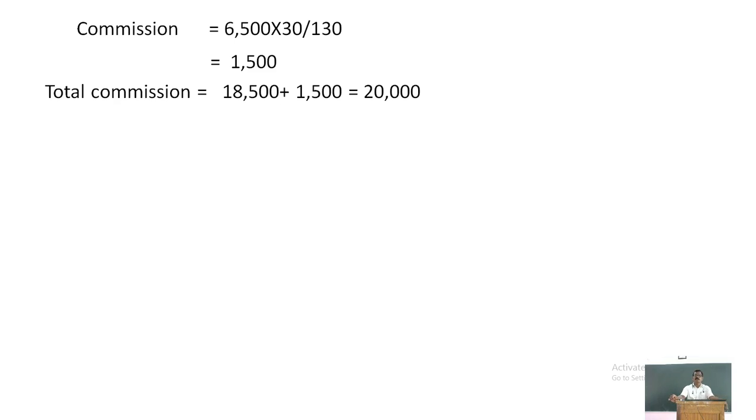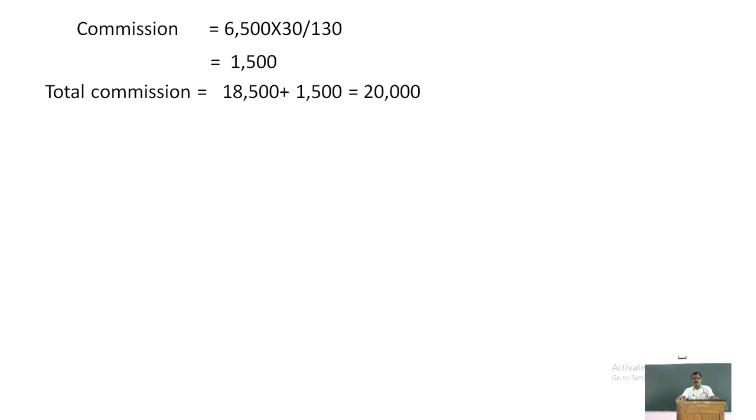The balance of 6,500 includes 30% commission, meaning it is 130%. Therefore 30% of this is 1,500. The total commission will be 18,500 plus 1,500, so 20,000 is the total commission payable to the managerial personnel. This is how you have to calculate managerial remuneration.